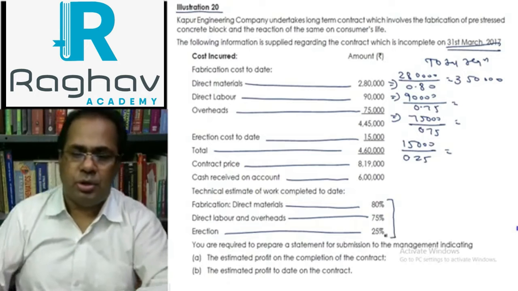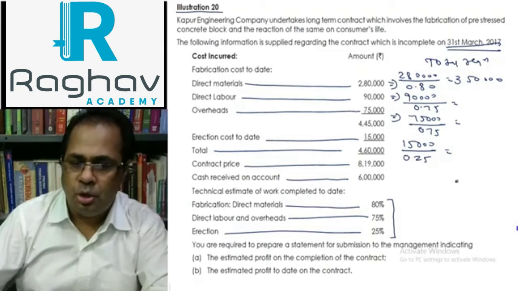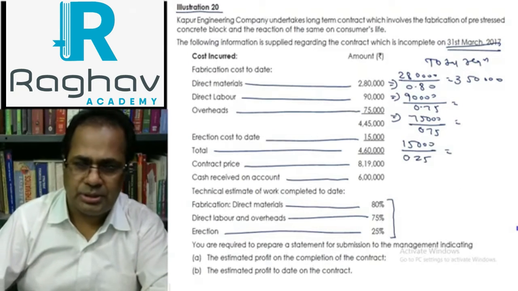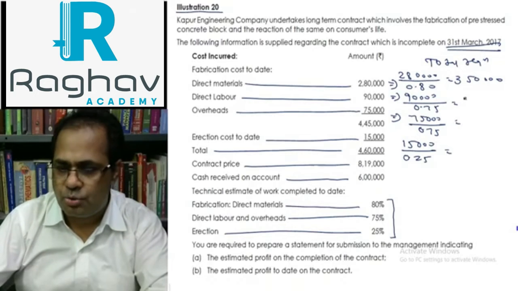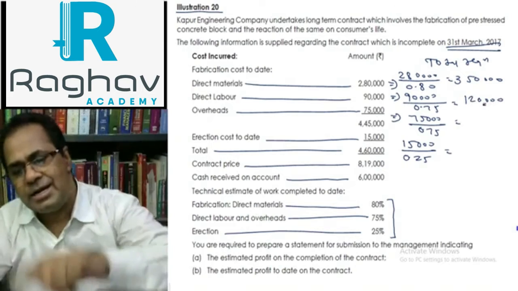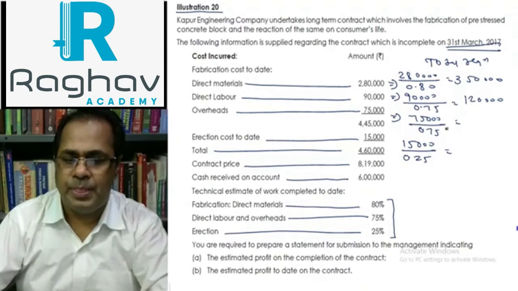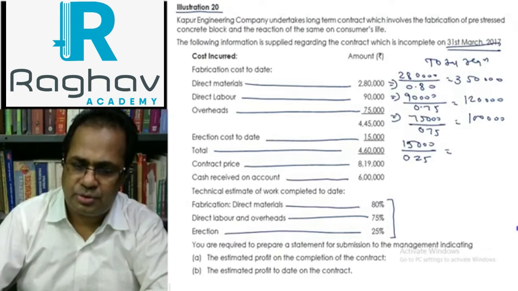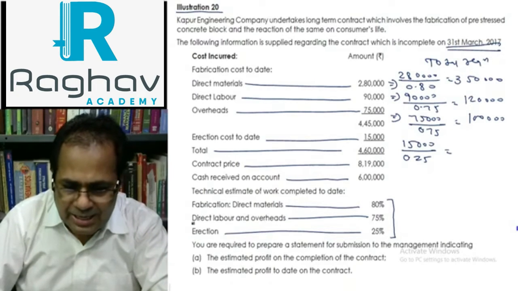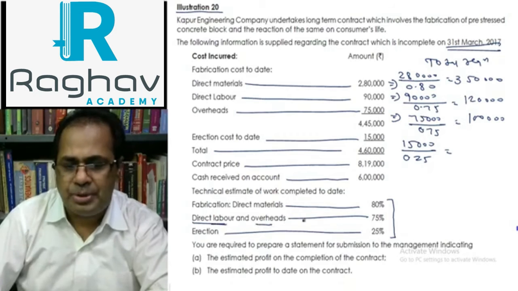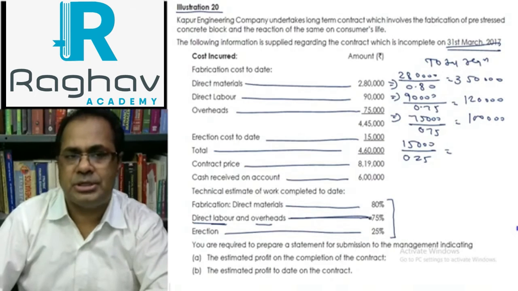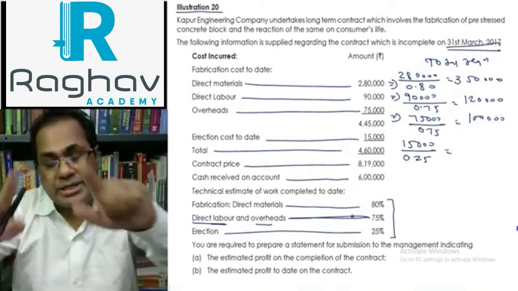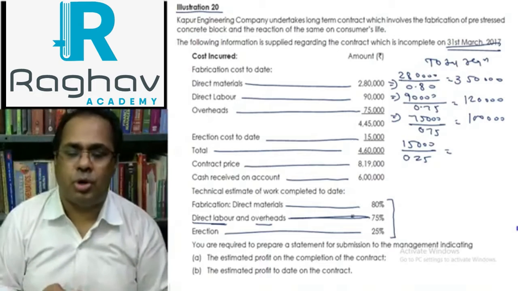In the case of direct labor, 1,20,000 is required, out of which 90,000 is already used. In the case of overhead, 1 lakh is required. Why 0.75? Because direct labor and overheads completion stage is 75%. The remaining 25% the company still has to work.